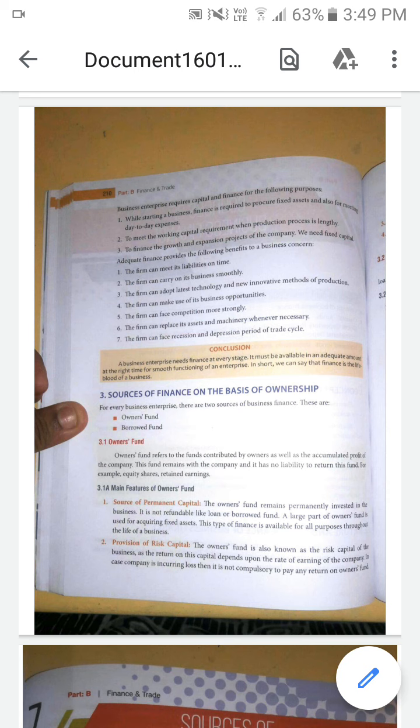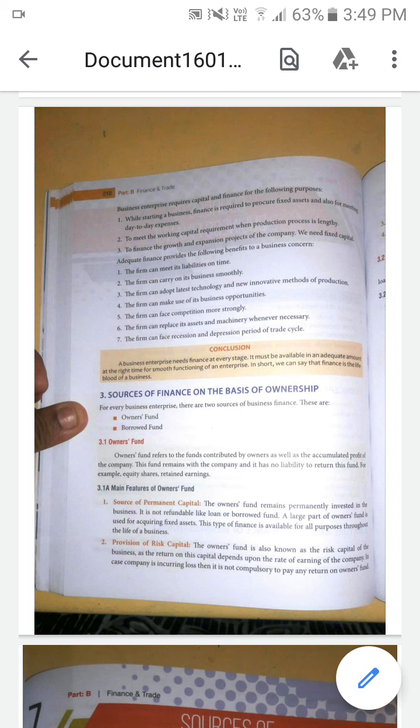Okay, so the next one is, what are all the important sources of finance on the basis of ownership? On the basis of ownership, the finance can be called business finance. There are two sources of business finance. First one is the owner's fund and second one is the borrowed fund. So first we are going to see what the owner's fund is.